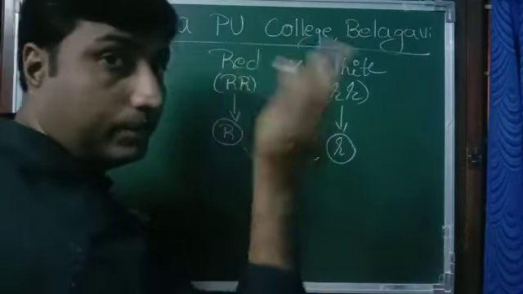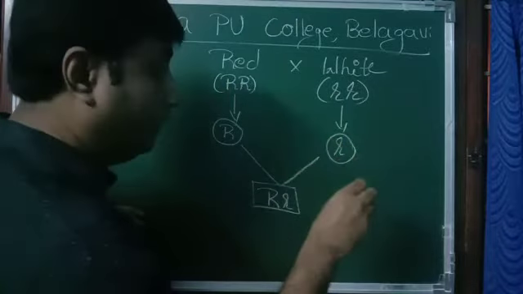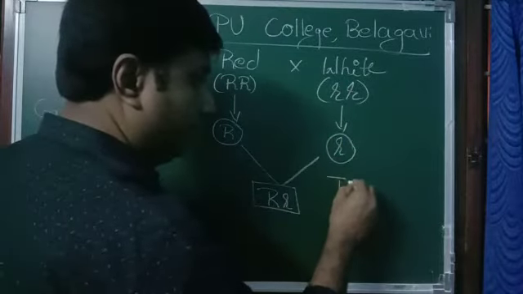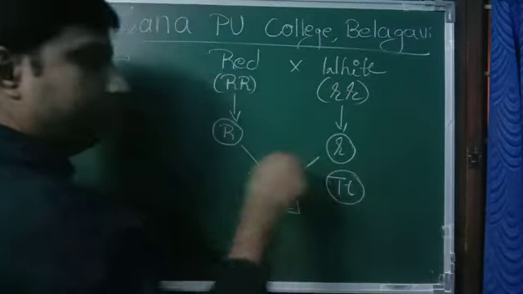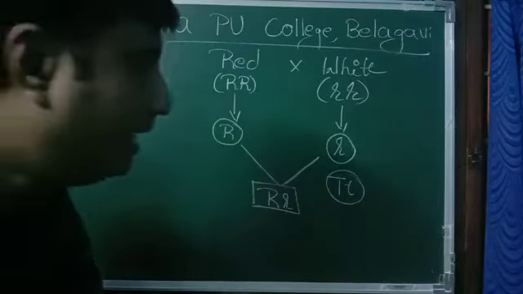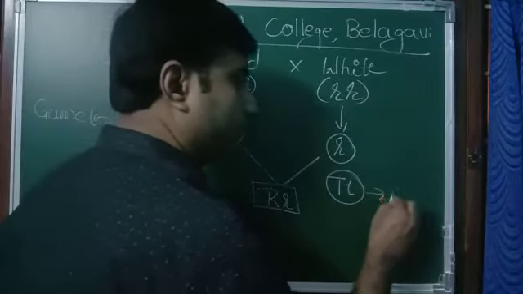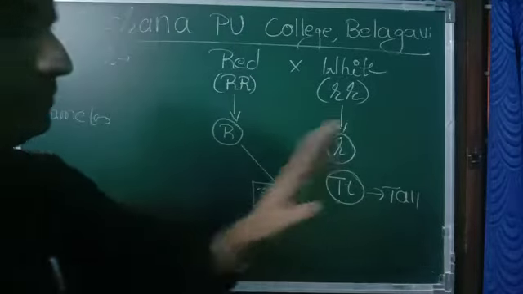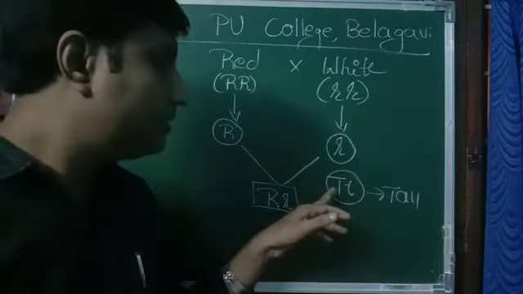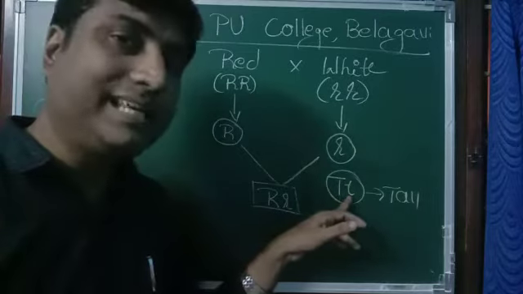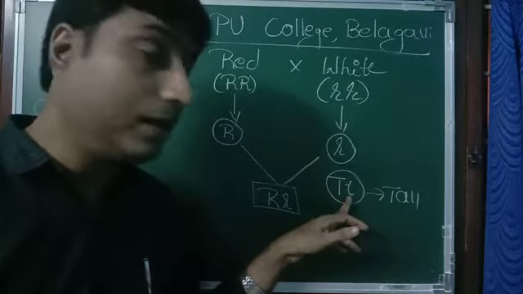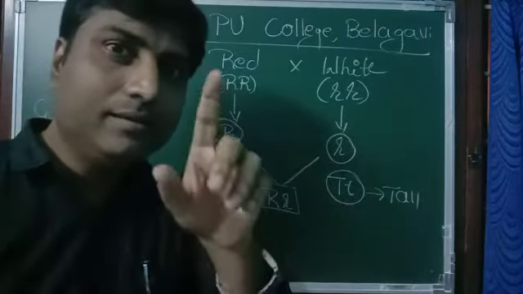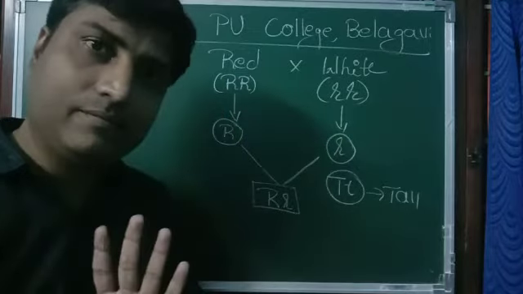Just recall our previous knowledge of monohybrid cross, capital T, small t. When this is the case, the plant becomes tall, we know that. Why tall? Because though there is small t, which is responsible for dwarfness, capital T, that is a dominant gene, is there.